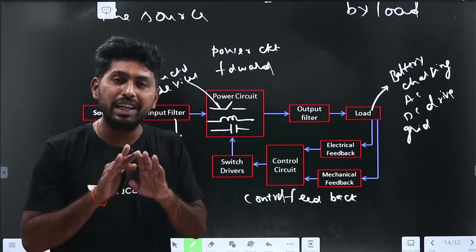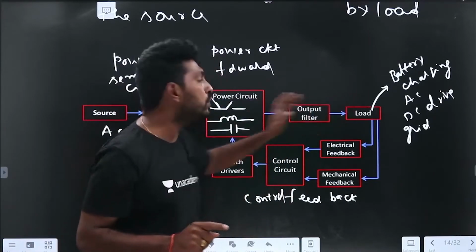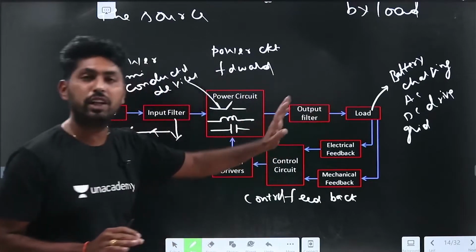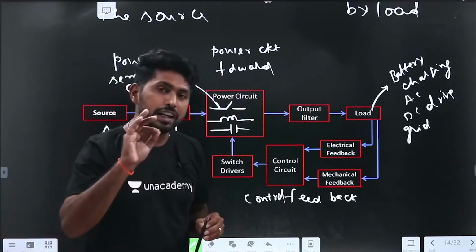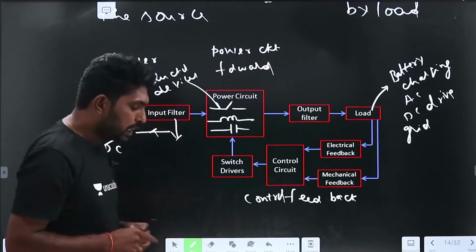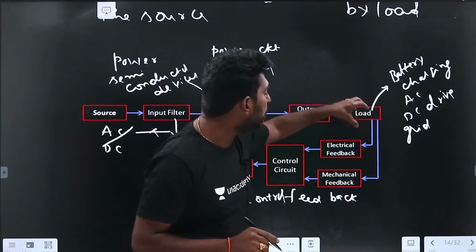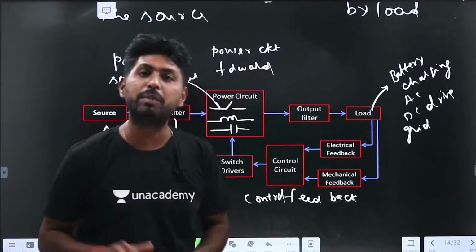Now we are clear with the power circuit, right? The power circuit is the forward circuit, which contains these elements. We have seen all those functions. Now let us go for the control circuit. What can the control circuit do? Let us assume the load has electrical feedback and mechanical feedback.